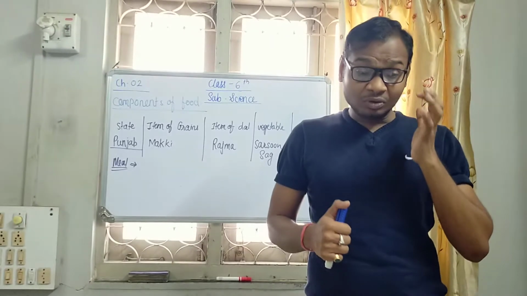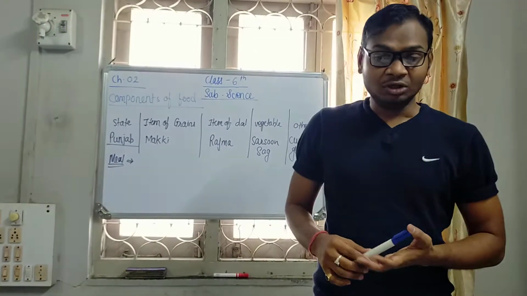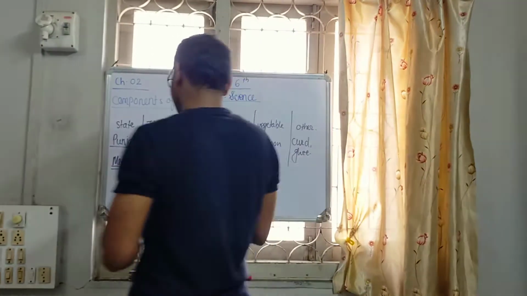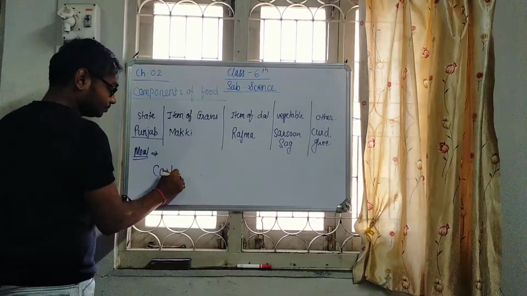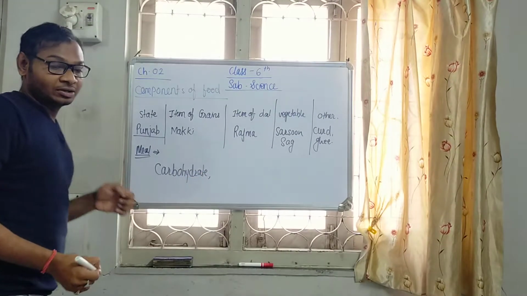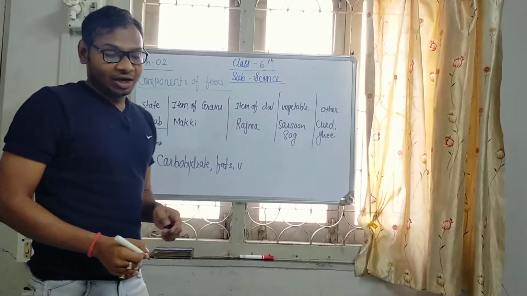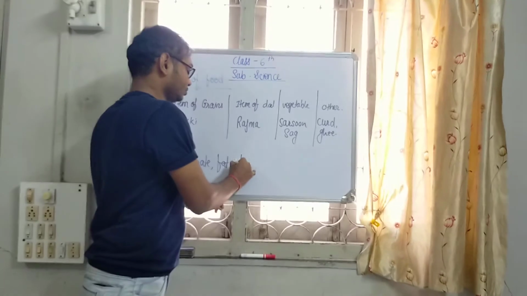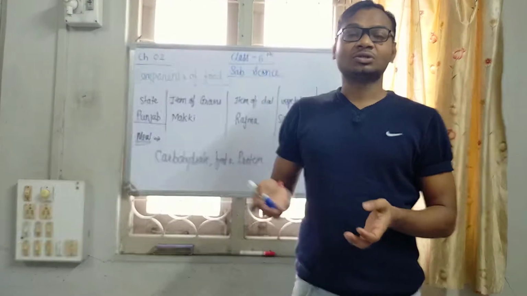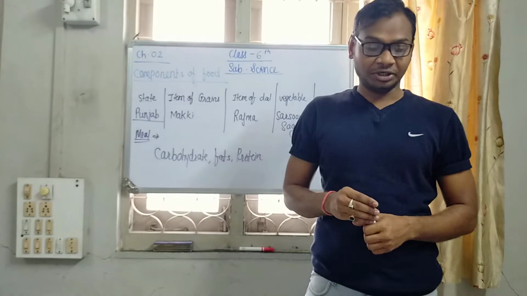So what is a component particularly? The components are commonly called nutrients. What nutrients do we have on a daily basis? That is carbohydrates, which is necessary, then fats, after that proteins, vitamins, minerals. All the components of food are collectively called nutrients.